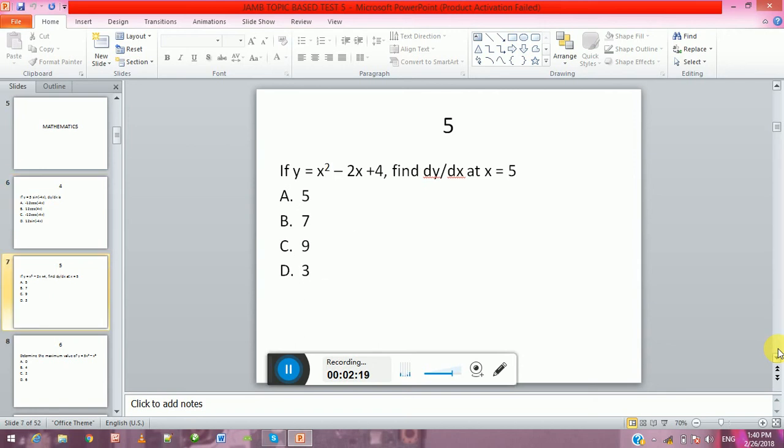If y is equal to x squared minus 2x plus 5, find dy over dx at x equal to 5. A. 5, B. 7, C. 9, D. 3. Determine the maximum value of y equal to 3x squared minus x cubed. A. 0, B. 4, C. 2, D. 6.